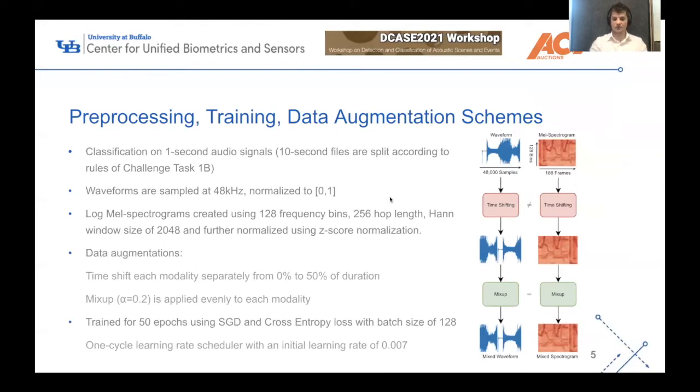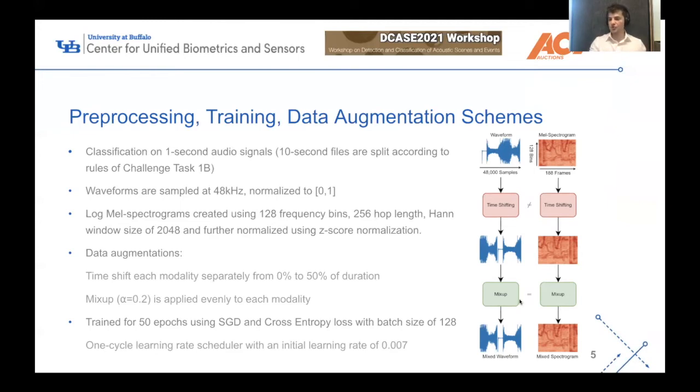And here's a little overview of our pre-processing and training pipeline, but I really want to point out the data augmentation that we use. So we use both time shifting and mix-up. For time shifting, we have a different time shift across each of the modalities. For example, a waveform may be shifted 50% of its length, which is rolling the sample forward or backwards 50%. And then maybe the MEL spectrogram is shifted only 20% forward. And so these can be different for a single sample.